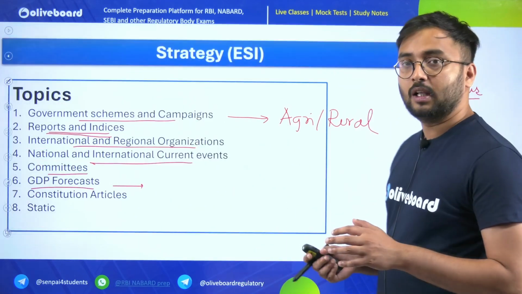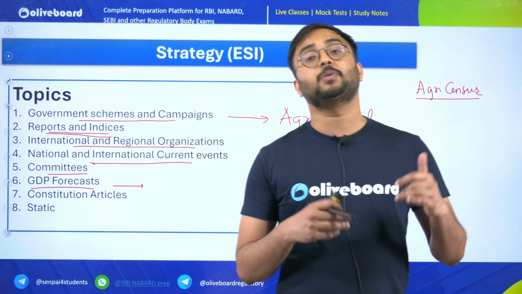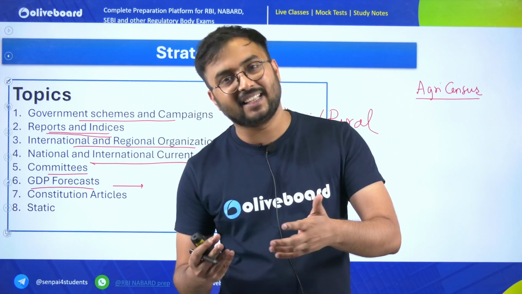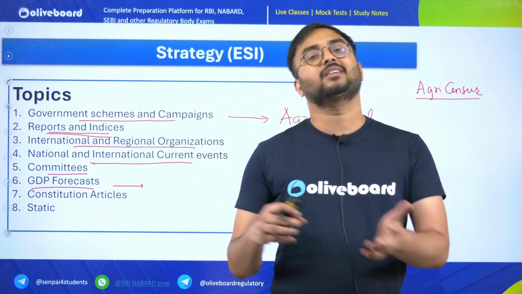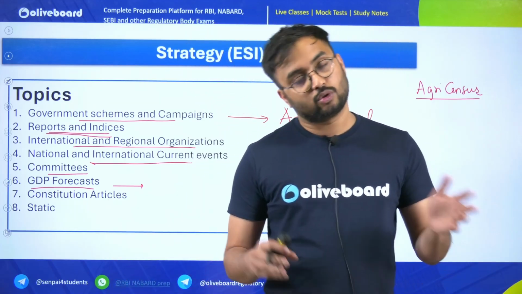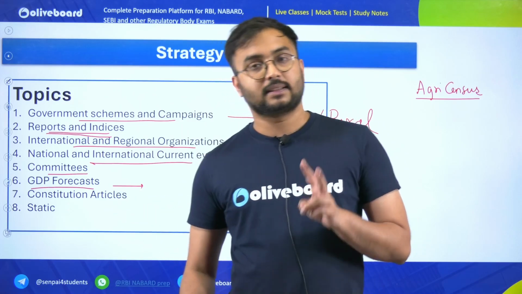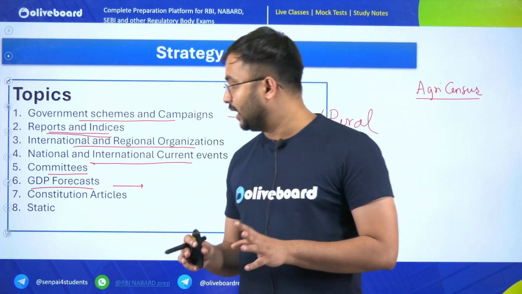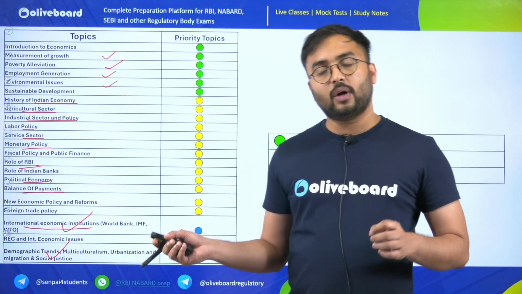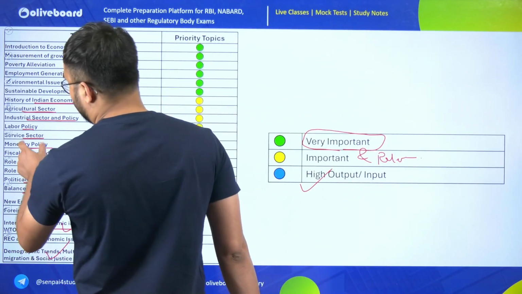For example, in ESI there is a topic which is called different schemes or initiatives. In that, MSP will become important because MSP is specifically economic, nothing but an economic pricing thing only. So MSP falls under the topic or subject of ESI only, but it is very connected to agriculture. So such topics coming in exam have more probability from the ESI subject. Second thing I'll tell you, understand well that whatever topics are there in your static syllabus in ESI, try to every time connect it with agriculture and rural development. So for example, just look at it, service sector.